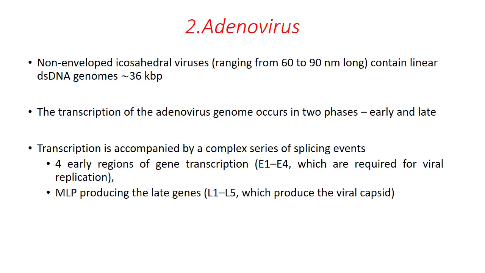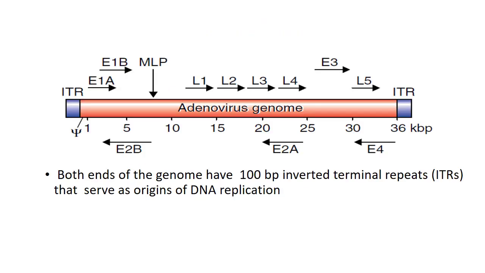Next one is adenovirus. Adenovirus is a non-enveloped icosahedral virus that contains a linear double-stranded DNA genome whose size is 36 kilobase pair. It enables DNA fragments of up to 8 kilobase pair to be cloned. The transcription of the adenovirus genome occurs in two phases, early phase and late phase. Its transcription is accompanied by a complex series of splicing events. This is the adenovirus genome.